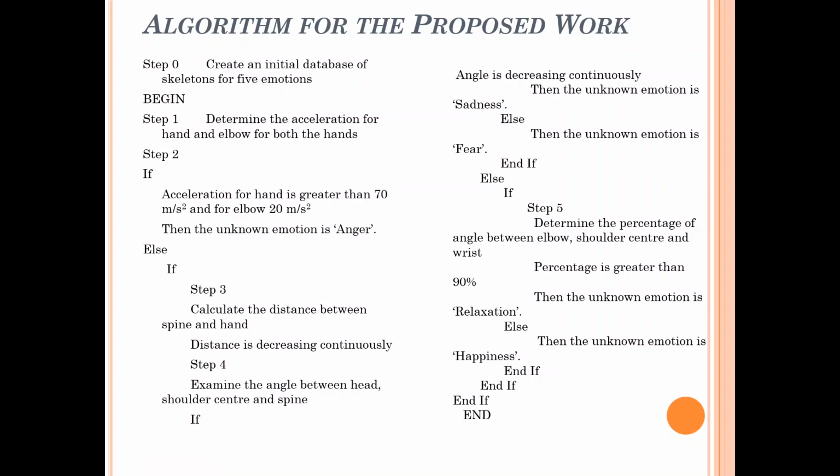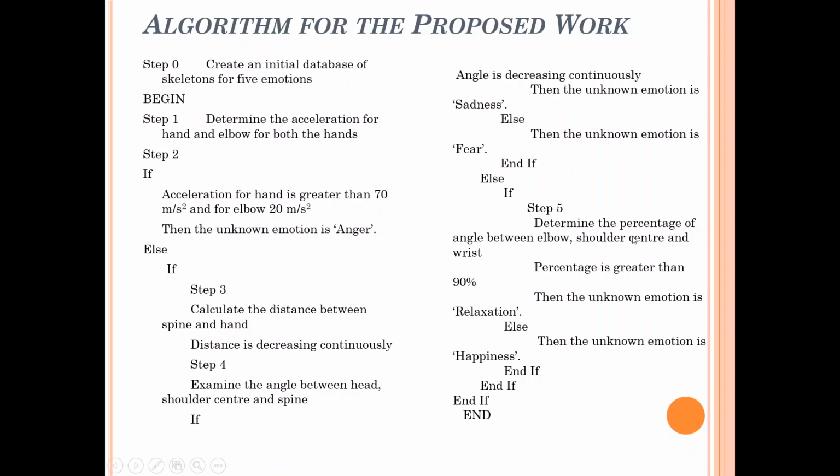In step 3, we are calculating the distance between spine and head. If the distance is decreasing continuously, then we examine the angle between head, shoulder center and spine. If that angle is again decreasing continuously, then the unknown emotion is sadness. If the angle between head, shoulder center and spine is not decreasing continuously, then it is the emotion fear.